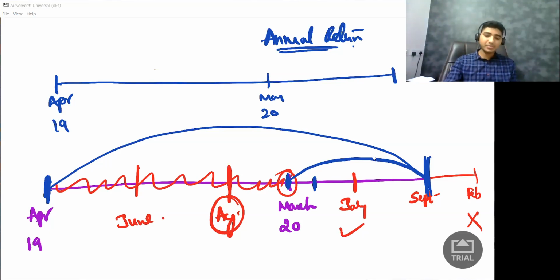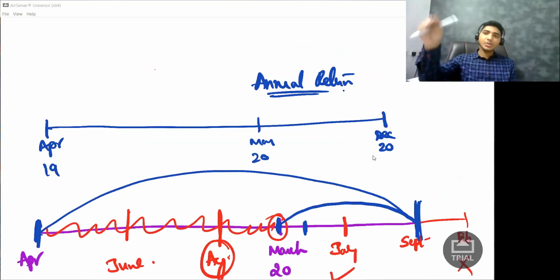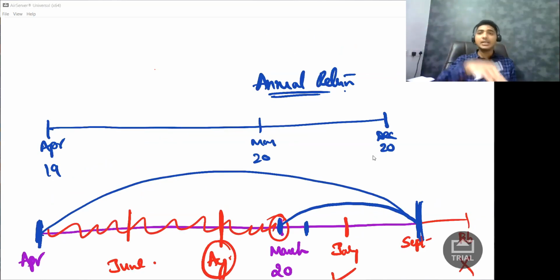So that is up to December 20 you are supposed to give the information. Okay. So by December 20 you are supposed to give information. Can you give earlier than that? Definitely yes. So if you want to give some information in the month of, let us say, June, is it possible? Yes. July possible? Yes. November possible? Answer again is yes.